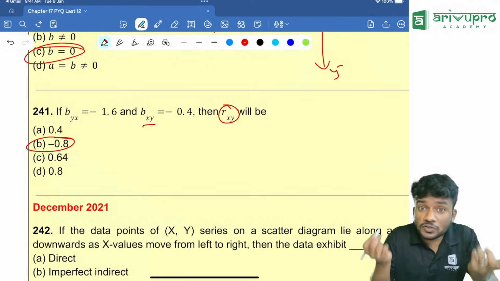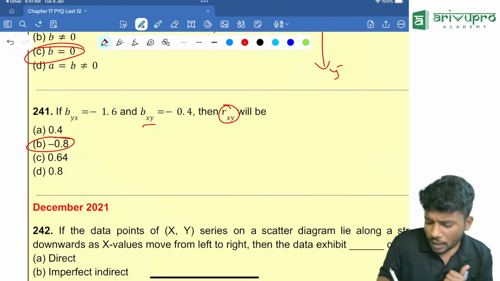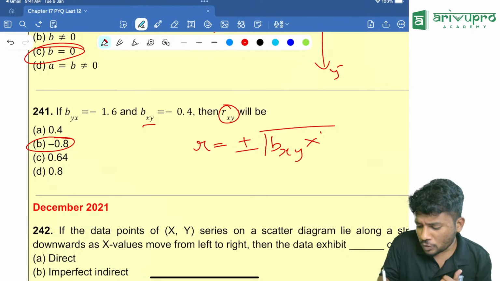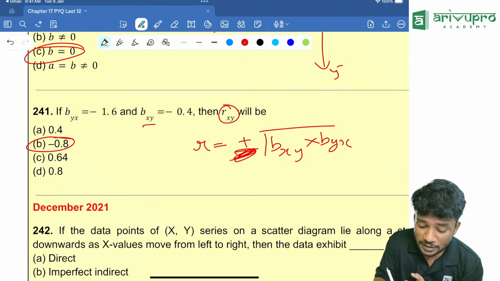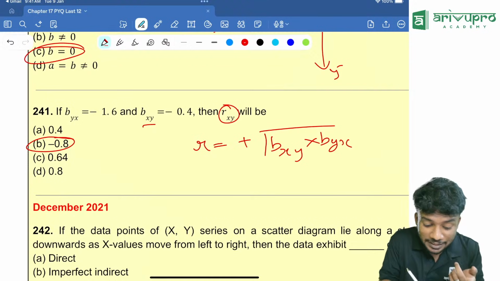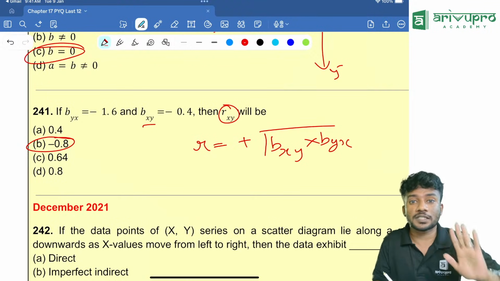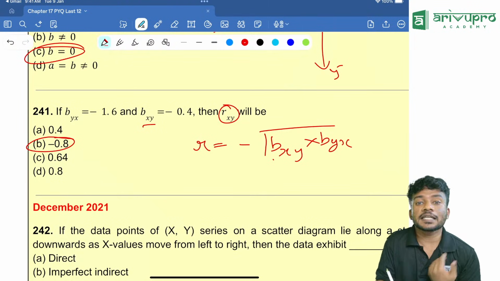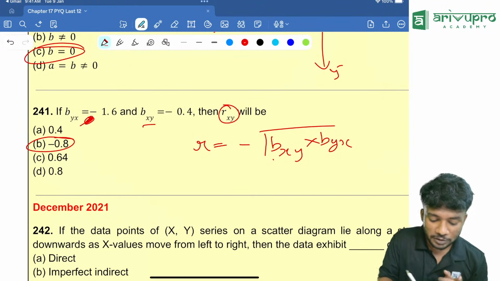So how can I judge that option B is the answer directly? People, do you remember? r is equal to plus or minus root of bxy into byx. This is the formula. When are we choosing the positive sign for r? r is positive when the regression coefficients byx and bxy are positive. When are we telling r is negative? When both values are negative. Here, both are negative. That means option B is the answer.